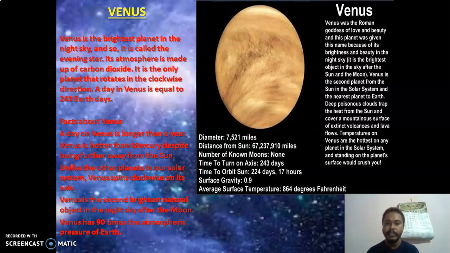So here again, diameter, distance, everything is given, all the further details, how much time it takes. Okay, so these are again in your book, the chart is there.